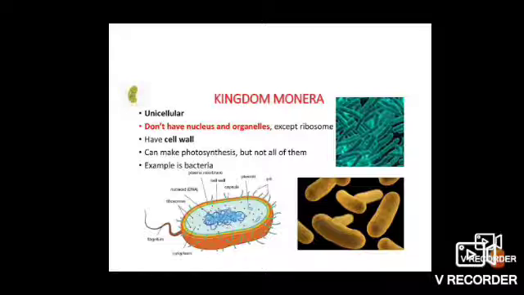They are autotrophic or heterotrophic in mode of nutrition. A few examples of the Monera kingdom are bacteria, blue-green algae and cyanobacteria. The images you can see in the slide also. So this is all about the Monera kingdom.